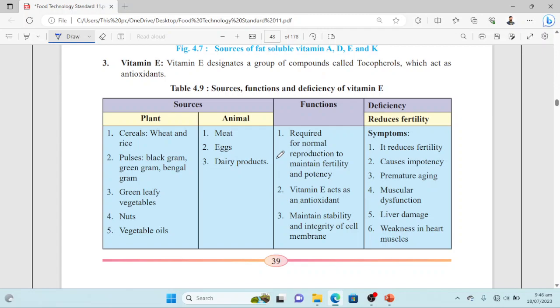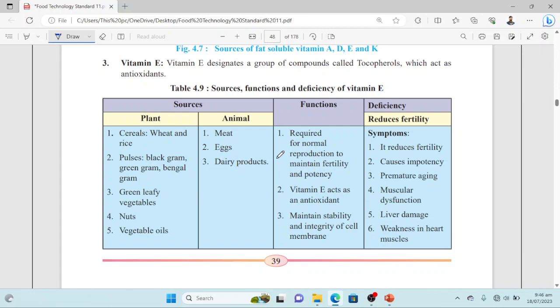They prevent oxidation in the lipids and maintain stability and integrity of the cell membrane. So, for the structural stability of the cell, to strengthen the cell membrane, vitamin E is very important, because the membrane is a lipid bilayer, so many lipids are there and they can be oxidized. To prevent that oxidation, vitamin E is required, so that antioxidant property makes them very effective for cell membrane stability. So these are the functions of vitamin E.